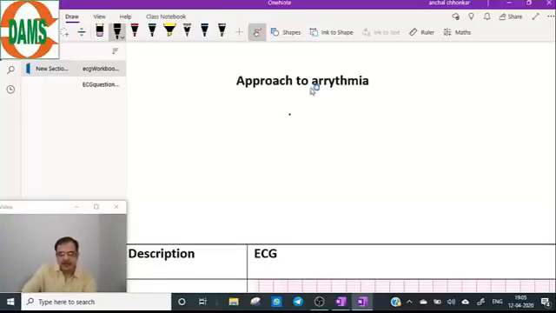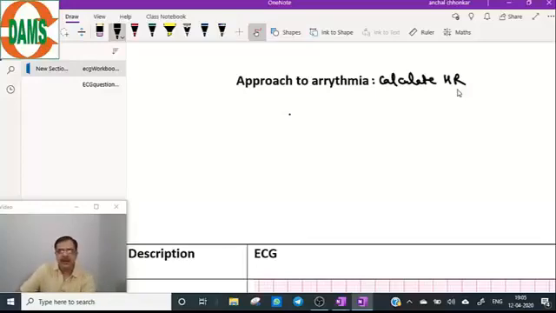So you have to calculate the heart rate. Now, how to calculate the heart rate? This we have done under ECG paper basic 2. 1500 divided by the RR interval is the heart rate.